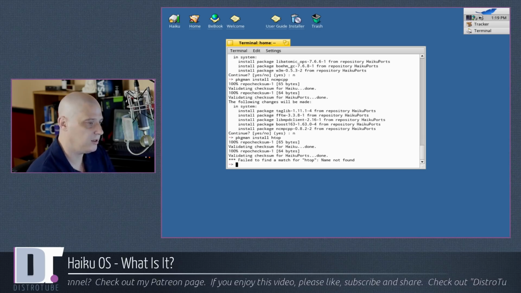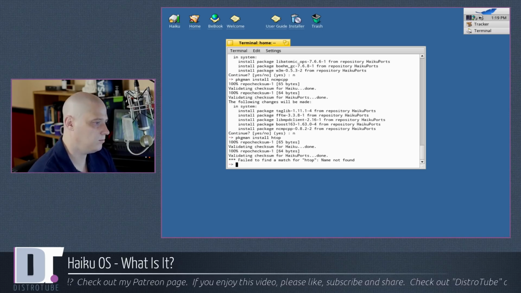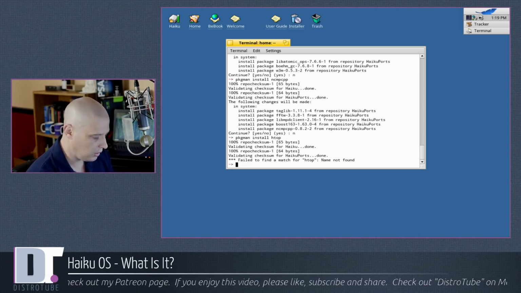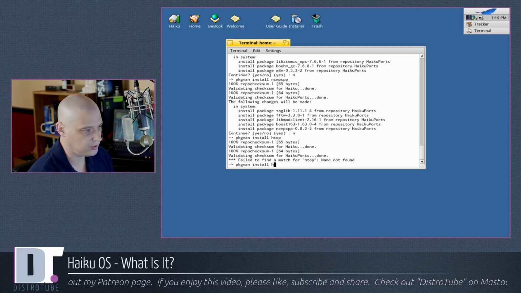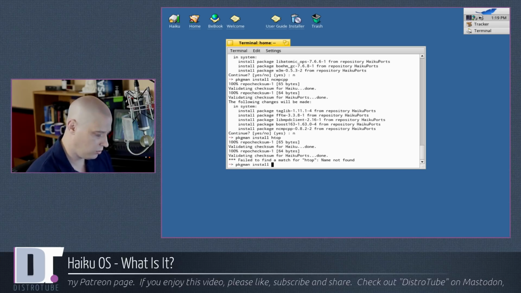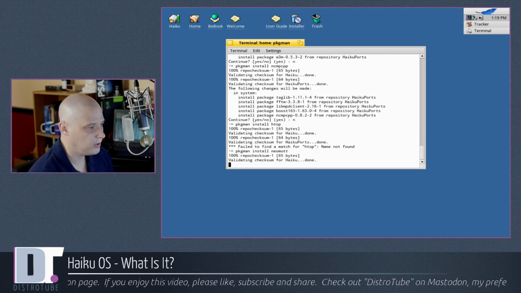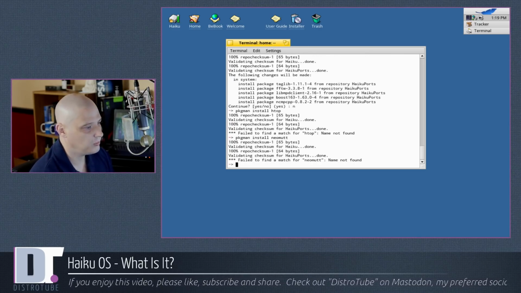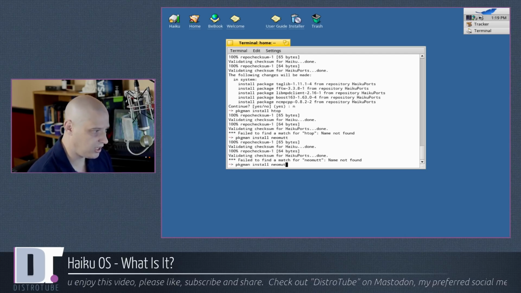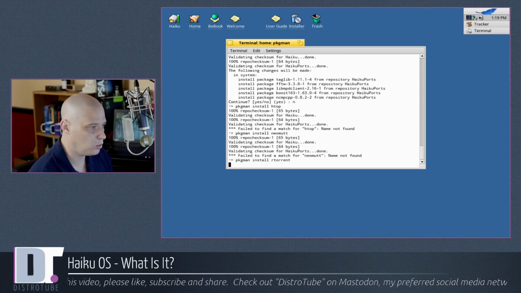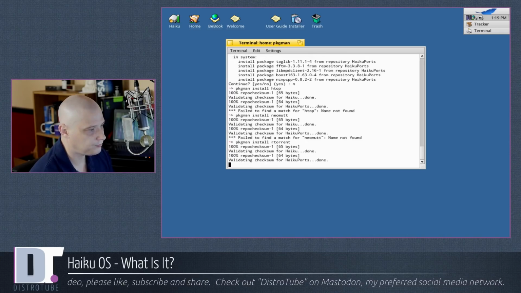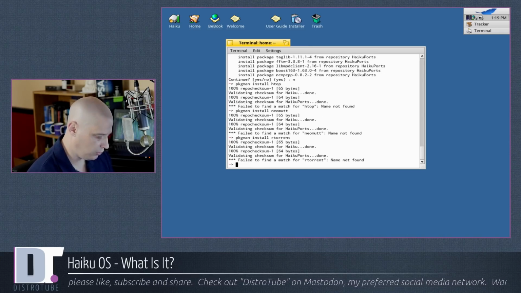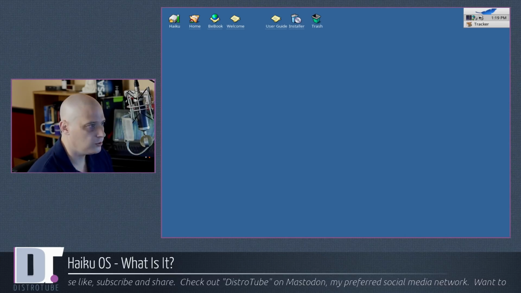Haiku does something a little differently as far as a process viewer. I'm going to show you guys that here in just a second. Anything else I want to search for? Terminal-based email. I like NeoMutt. Now that is kind of an odd program. Not too many people do terminal-based email, so it doesn't shock me that something like NeoMutt isn't here. How about rTorrent for a terminal torrenting client? rTorrent is also not here. Okay, I'm going to close the terminal here.